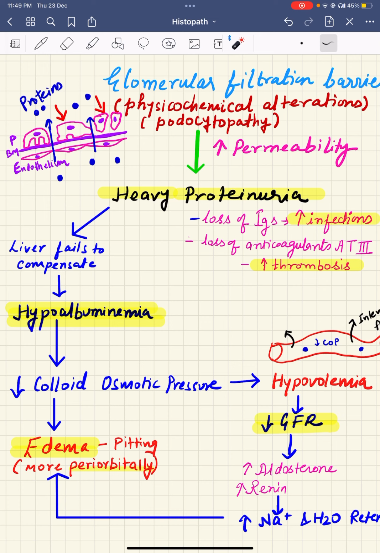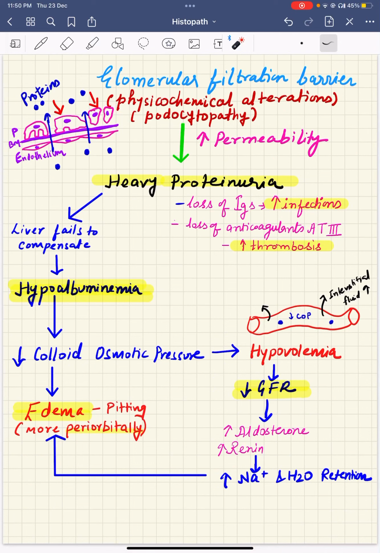hypoalbuminemia, as the liver will fail to compensate for this loss of protein in the urine. So there is hypoalbuminemia. The albumin levels in the blood decrease, and again because of that the colloid osmotic pressure inside the blood vessels decreases, and because of that there is the migration of the fluid to the interstitial fluid compartment.